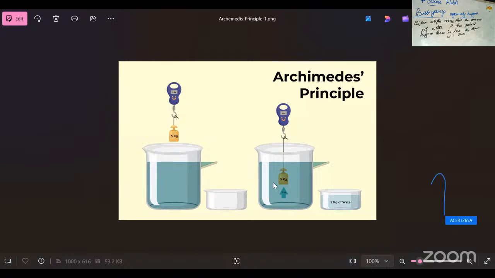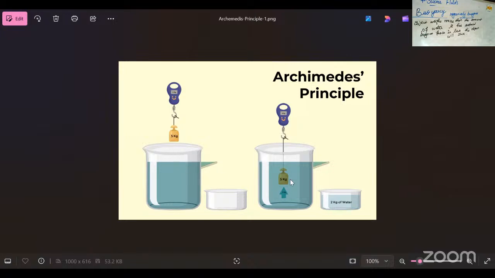So the body is either partially or completely immersed. Do you understand the concept? Just take two containers or a single container. First, we immerse different weights. In the first container, I immerse 5 kg.